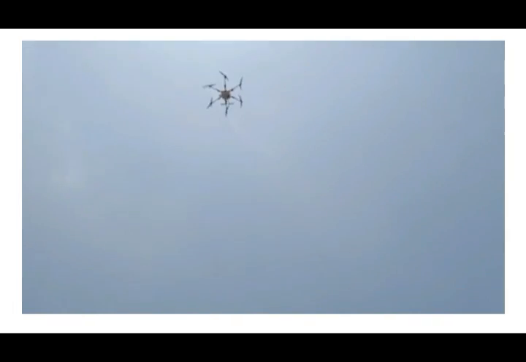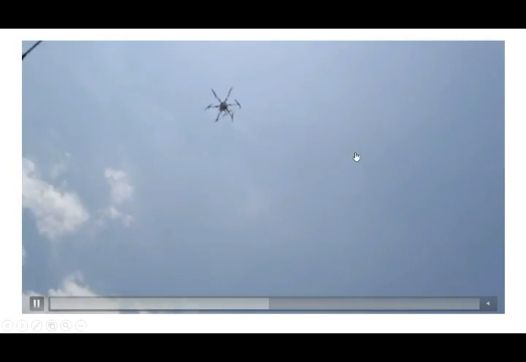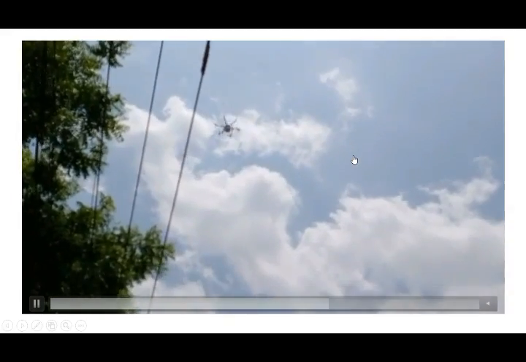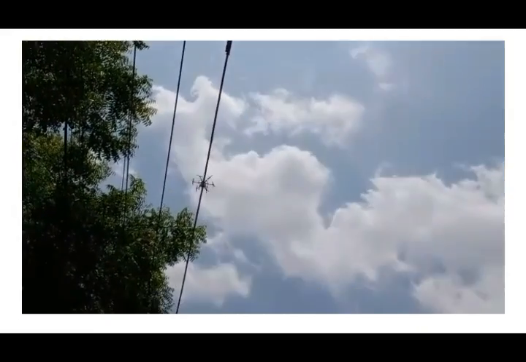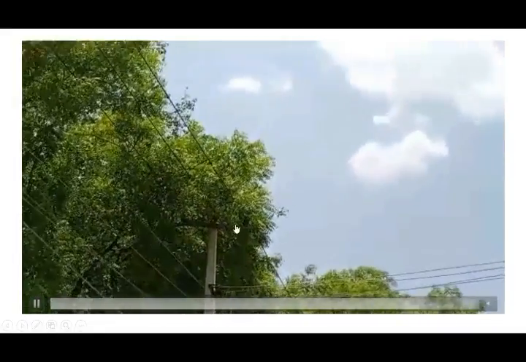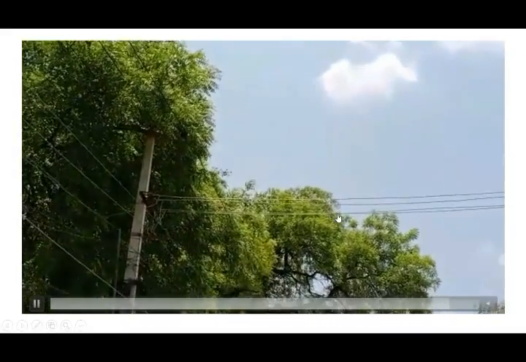We should not follow the drone. Why? Because we use a camera. The camera is there, GPS is there, everything is there to control the drone. So just standing in one place, we can spray the sanitizer around a 1 kilometer radius.